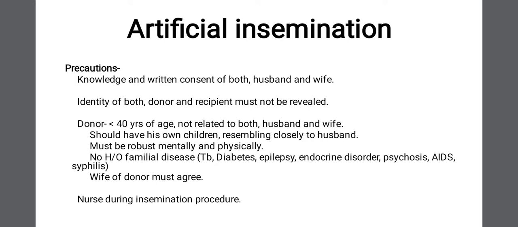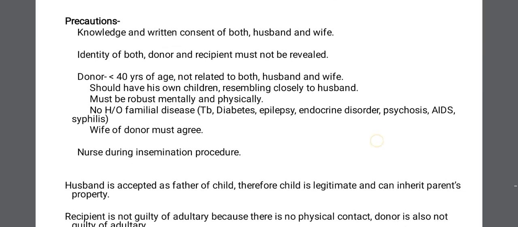as well as physically. Means he should not have any mental disease, should not have any other infectious disease or any other acute or chronic disease, should not have familial disease like tuberculosis, diabetes, epilepsy, endocrine disorder, any mental disease like psychosis, should not have AIDS, very important, and syphilis. So all these investigations should be carried out before collecting the semen from the donor. And the wife of the donor must agree. So you will have to get the permission or written consent from the wife of the donor as well.